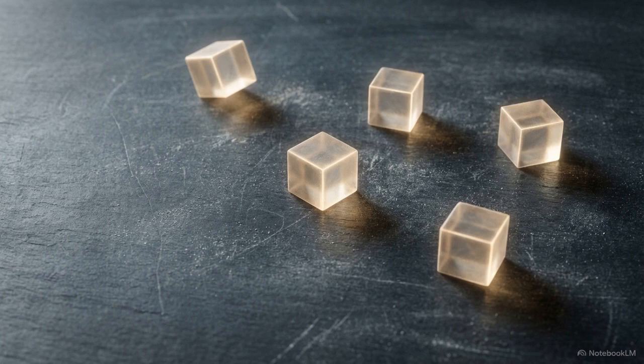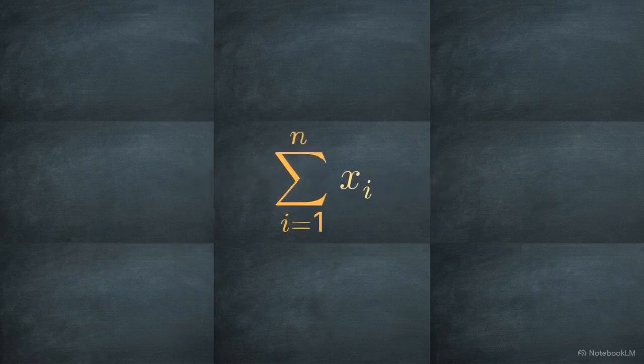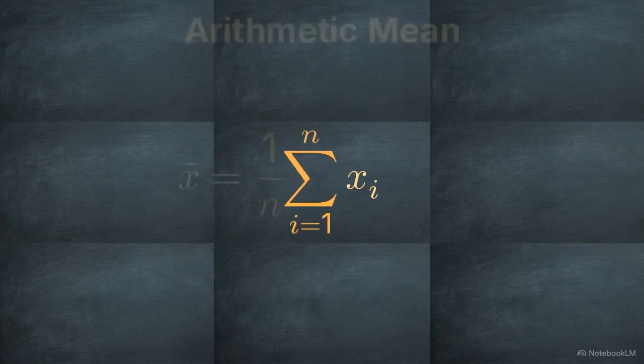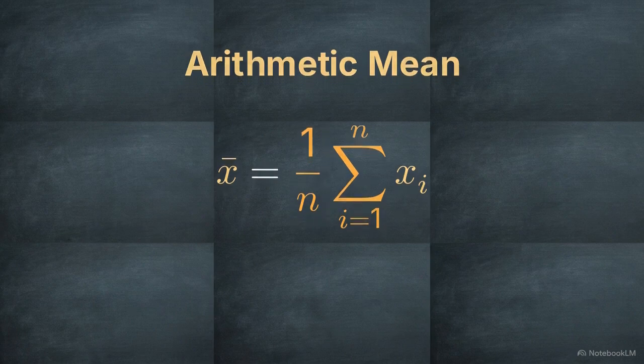Calculating the arithmetic mean here is straightforward. To represent this formally, we use the Greek letter sigma, instructing us to find the sum. We compress addition into this compact notation, starting at index 1 to n. Multiplying this summation by 1 over the total points gives the arithmetic mean.